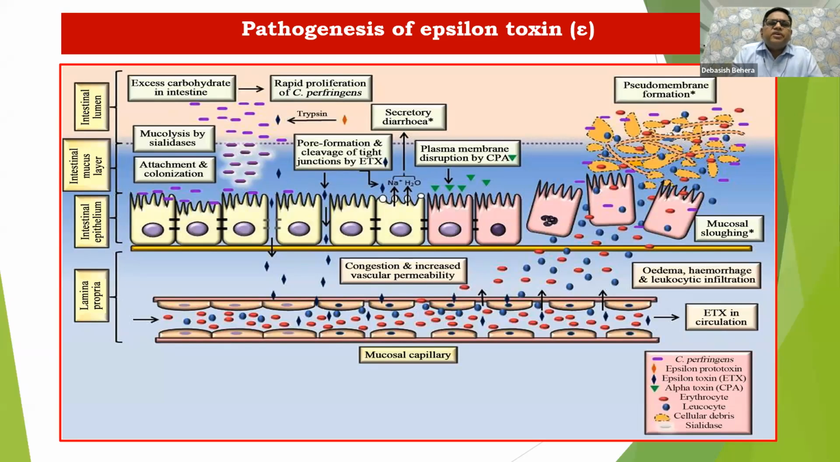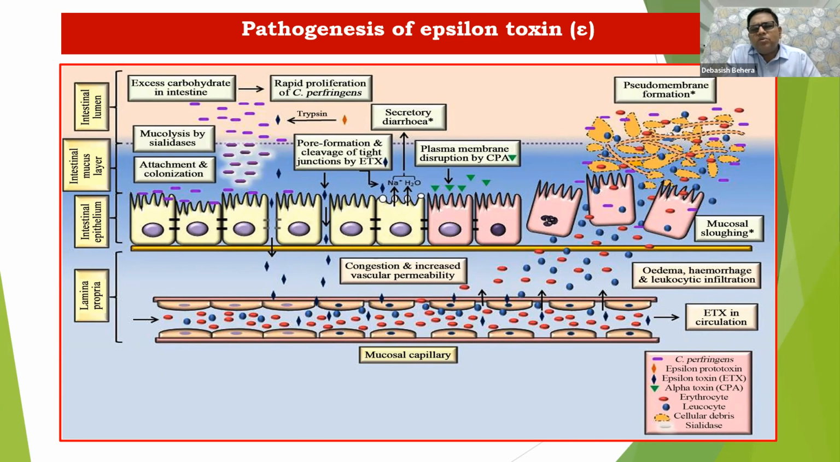Moving to the next slide, this is a very important slide I have collected from an article: pathogenesis of epsilon toxin. Why am I talking about epsilon? As I told you, there are about 30 different toxins available with this organism, Clostridium perfringens. But epsilon is the most notorious one. Though it is a plasmid-derived toxin, not chromosomal, it is the most devastating toxin and the main reason for enterotoxemia, which we are talking about today.